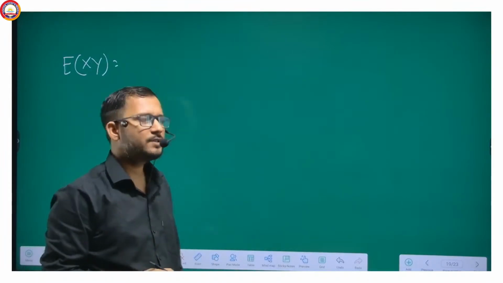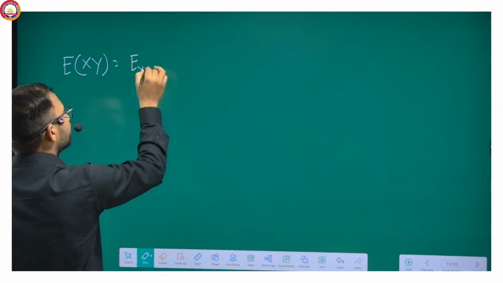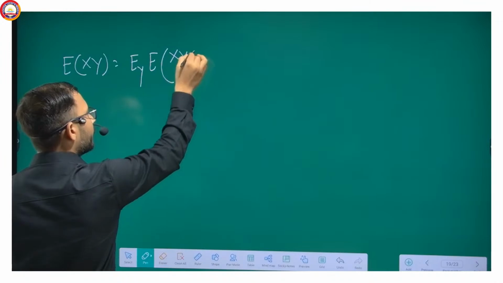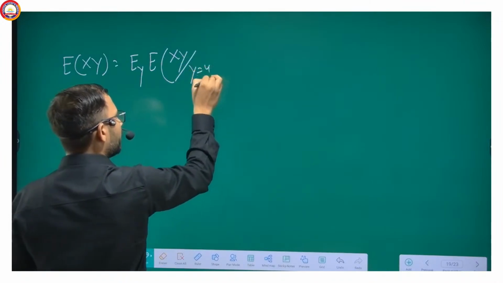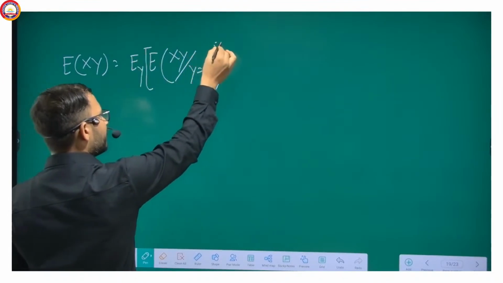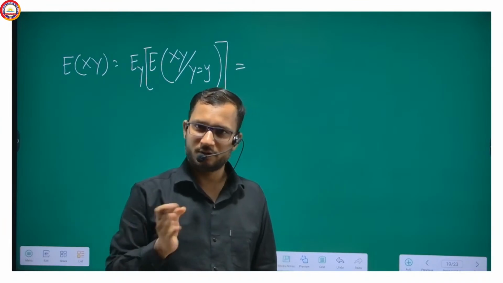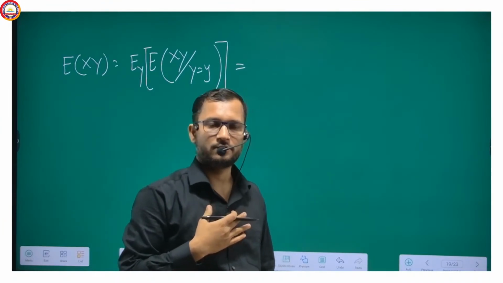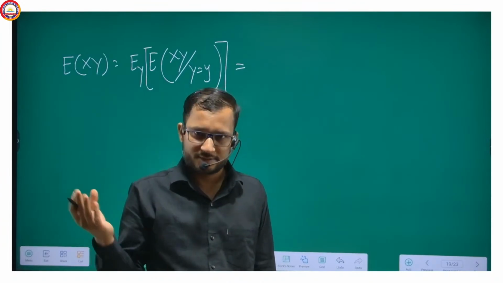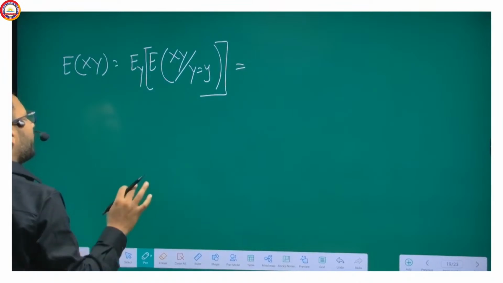So what we do is we will do expectation over y of expectation of xy given y equal to y. And in this case, as you may have studied, if you have all the concepts, because I give all the concepts to the students, and wherever you study or you study by yourself, then also I think that you may have all knowledge.